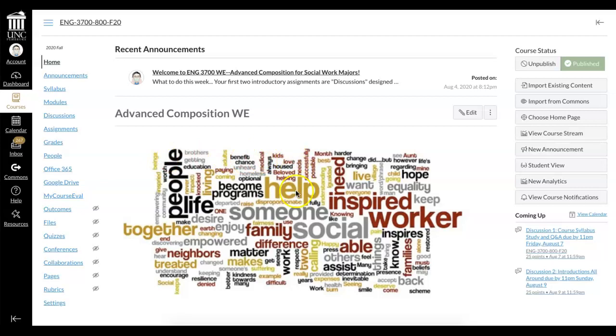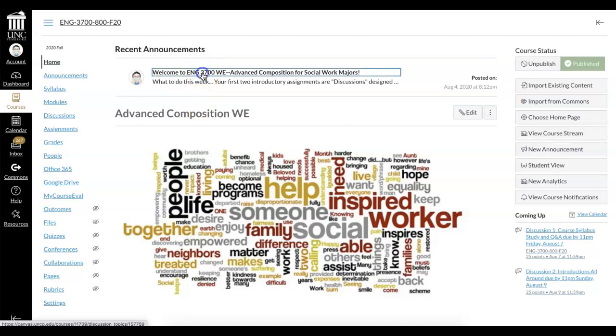The first thing I want to do, for those of you who are new to Canvas and maybe new to online learning, is show the home page. This is where you land every time you come to the course. One thing to know about this page is that you'll always see the most current 3 announcements at the top. This is a way to be sure that you are keeping current and informed with any recent messages, maybe changes in a deadline or slight changes in an assignment that I might have posted an announcement about, and they will be here.